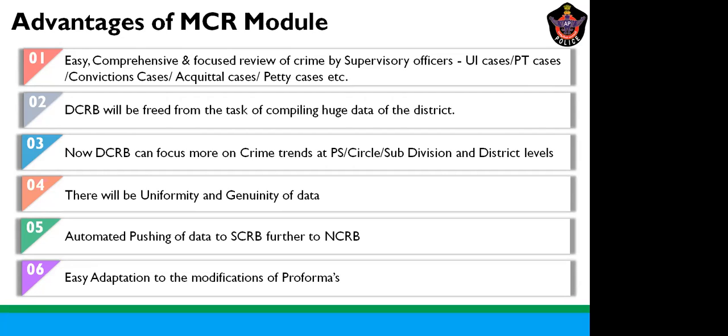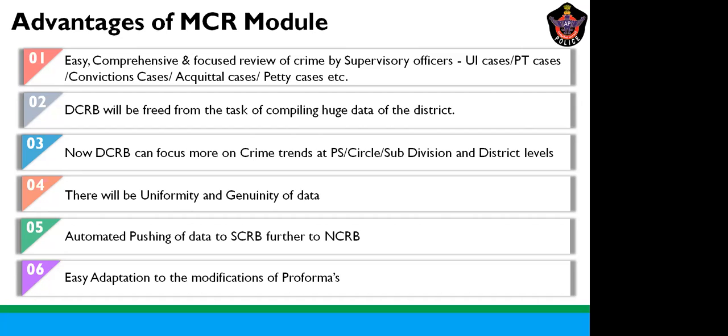Similarly, DCRB, as we all know, will have many other functions. Particularly, it has to focus on the crime trend and give inputs and insights to the unit officer, so that the unit officer can take a decision to curb that particular trend. So instead of spending hours and days on the compilation of MCR at the district level, since these are automatically generated, they are free, and they can utilize the time focusing on the crime trends and crime inputs and such things.